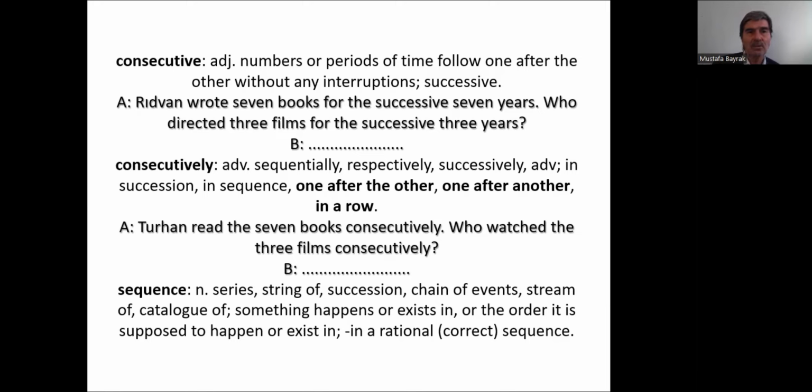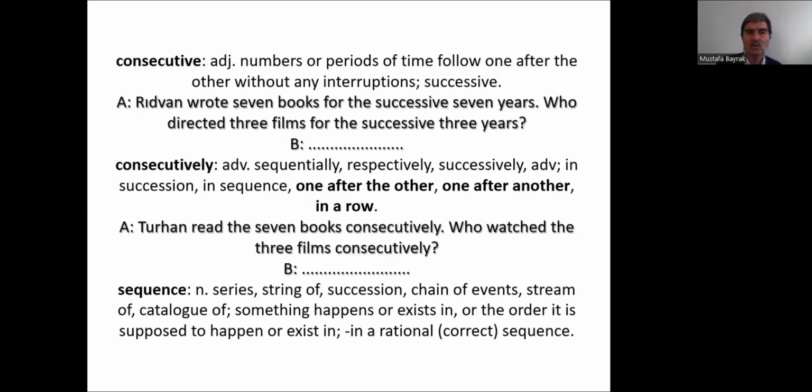Okay. Consecutively or successively, yes, sequentially, respectively. Yes, it doesn't have a relation with respect, okay? Respecting people. It's a specific, unique, independent adverb here. Respectively means sequentially, consecutively, successively, okay? As an adverb. In succession, in sequence, and one after the other, one after another, or in a row.